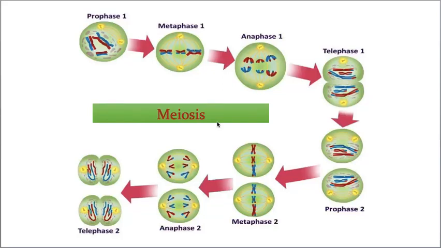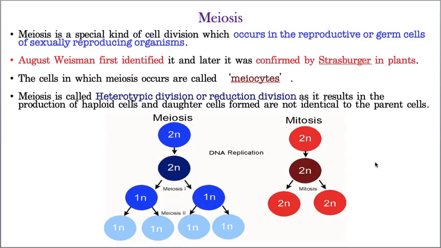Hello students. In the previous classes, I explained about various types of cell divisions, that is amitosis and mitosis. And today we are going to discuss the last type of cell division, that is called meiosis. Now let us go for the details of this meiosis cell division.